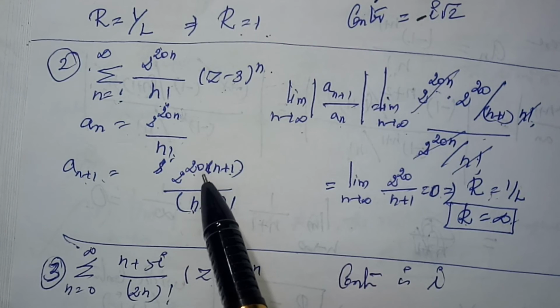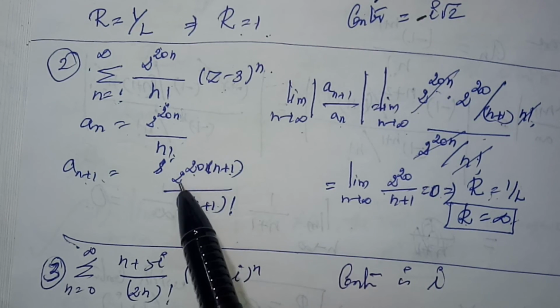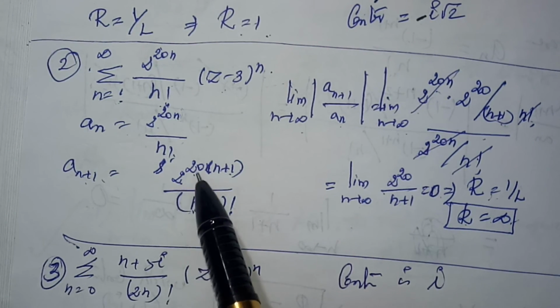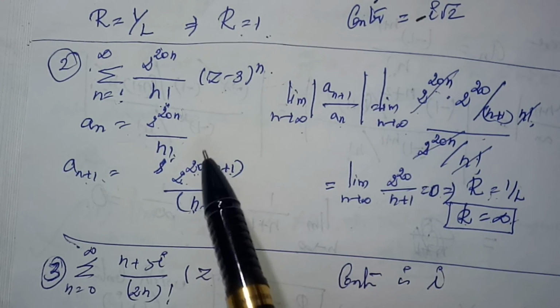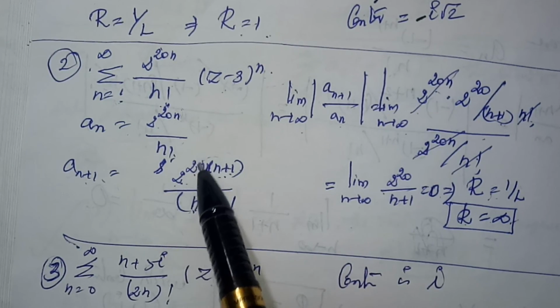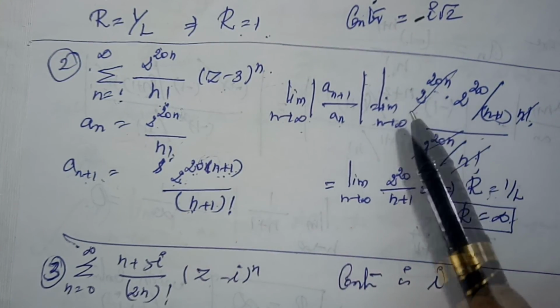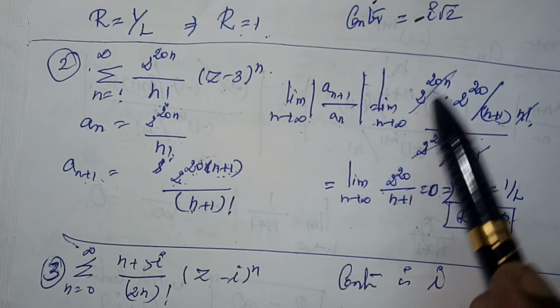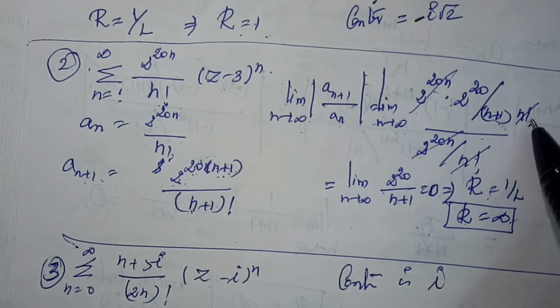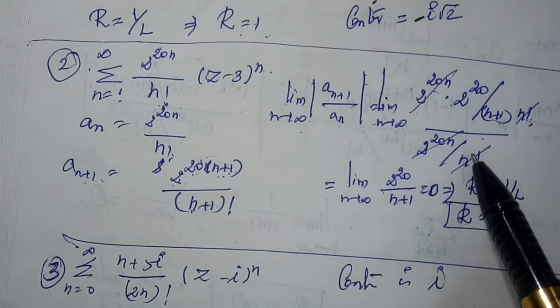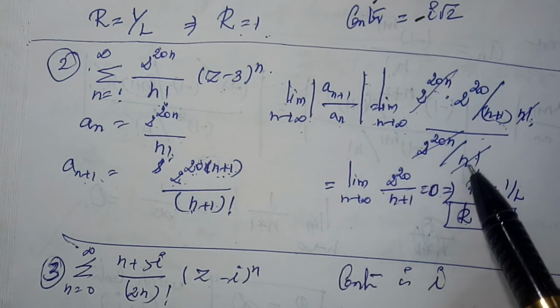I am going to split this as 2 power 20n into 2 power 20. Limit n tends to infinity of 2 power 20n into 2 power 20 divided by (n plus 1) into n factorial, divided by the an value, 2 power 20n divided by n factorial.